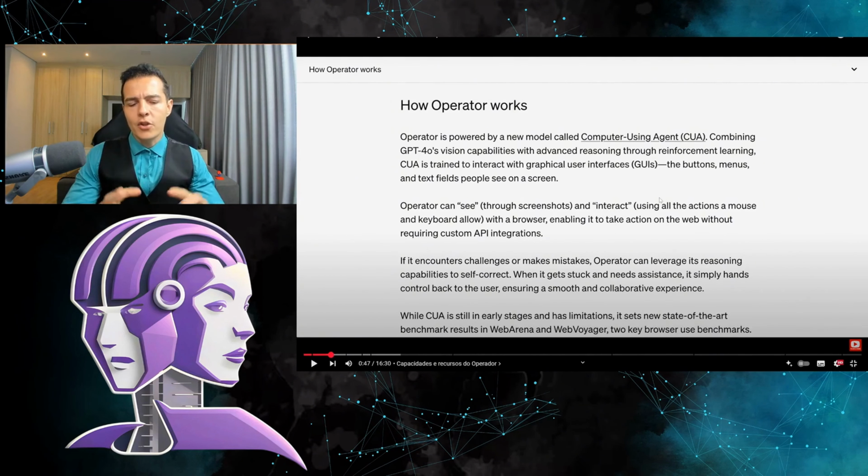Today, the Operator is, let's say, stuck in OpenAI's browser. So imagine you use Chrome, Bing, Safari, Firefox. OpenAI created its own browser and the Operator will operate within that browser. So anything you can do on the internet, Google search, you use the browser, for example, Chrome. Go to Mercado Libre or Amazon to make a purchase. Go to the Azul or Gol website to buy a ticket, for example. So everything you can do today in your browser, the Operator can do, but within OpenAI's browser.